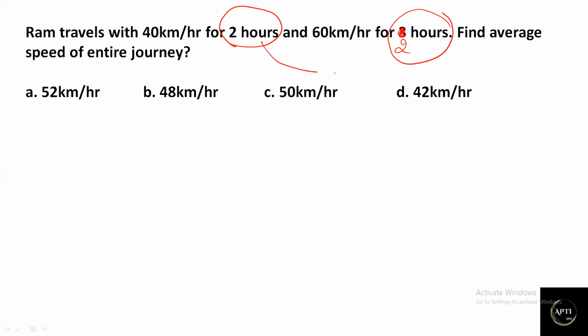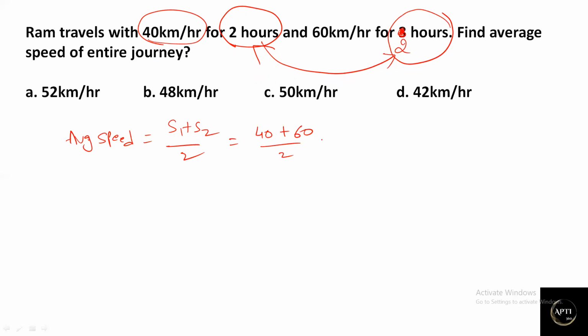When the time taken is the same, whatever the speeds may be, either 40 and 60, or 60 and 80, or 100 and 200, whatever we have two speeds, then average speed can be calculated just by concentrating only on speeds. How can I calculate average speed? S1 plus S2 divided by 2. What will be the answer here? 40 plus 60 divided by 2, which is equal to 50 kilometers per hour.